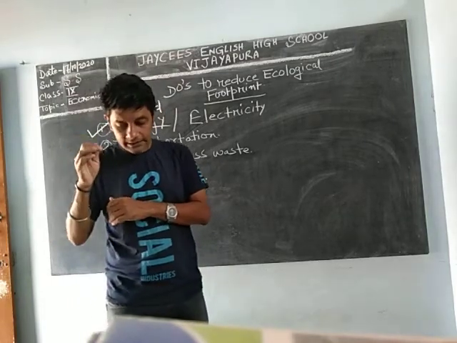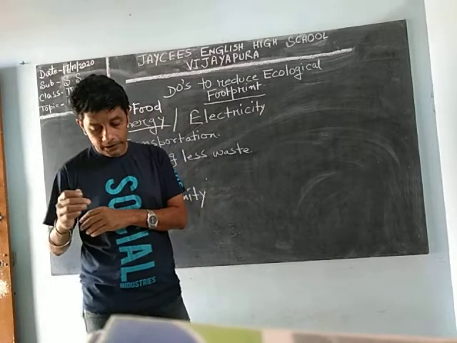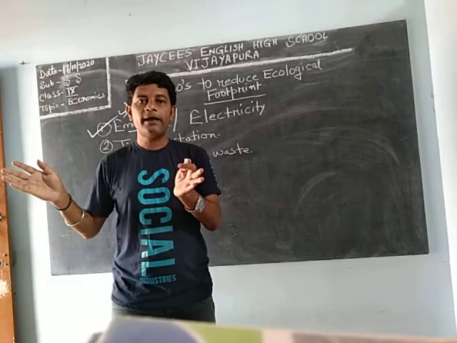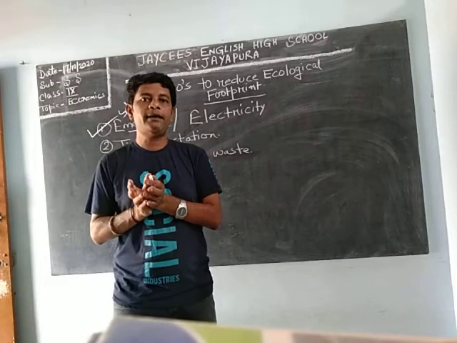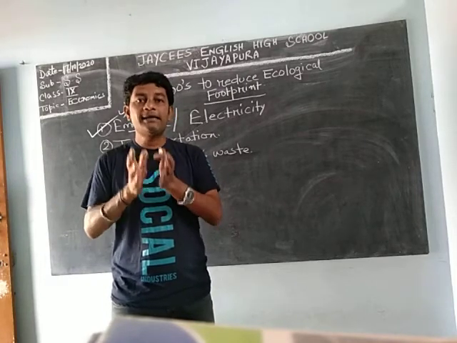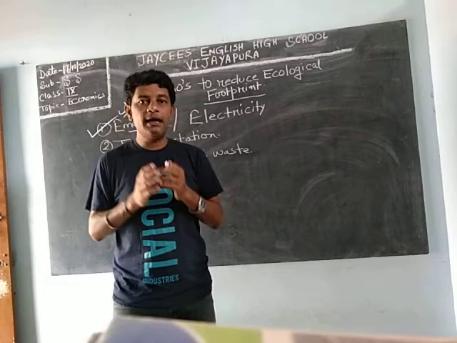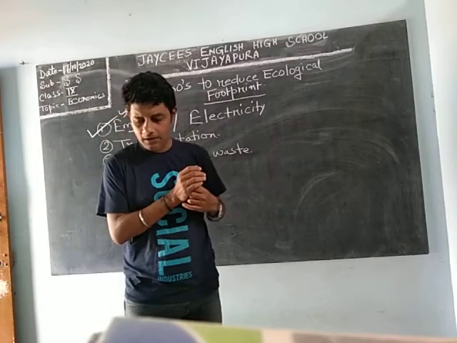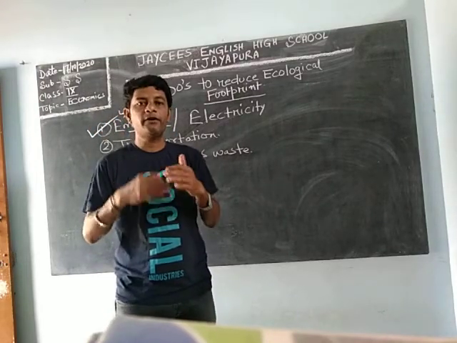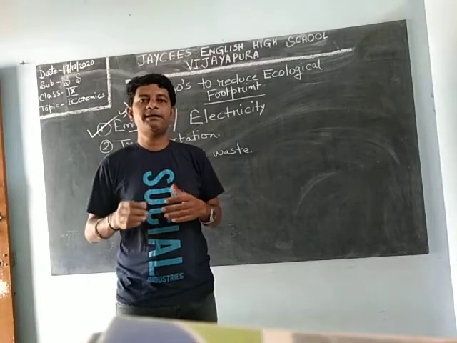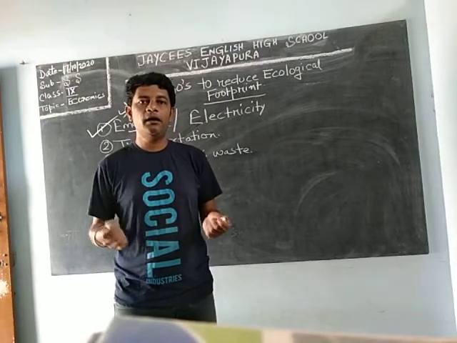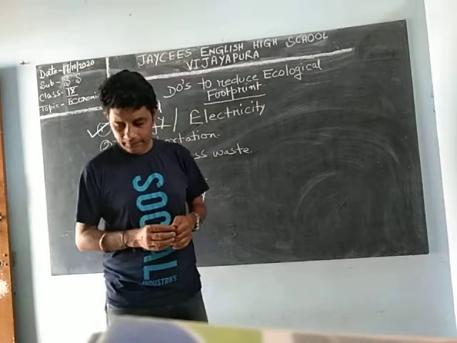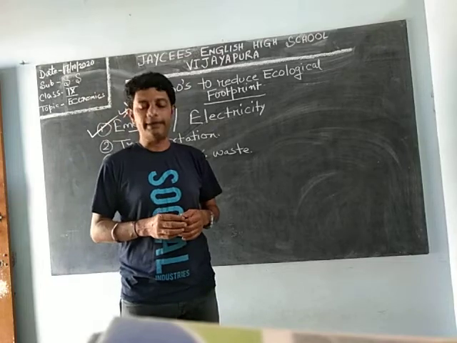Next is keep doors and windows closed when heating or cooling is being done. If you are using AC and your windows are open, it will consume more electricity and you will not get the exact output of using the air conditioner. Next is get outside and relax for refreshment. It's not necessary that every time you will be in front of a TV or in front of a mobile or FM. This will consume your electricity.